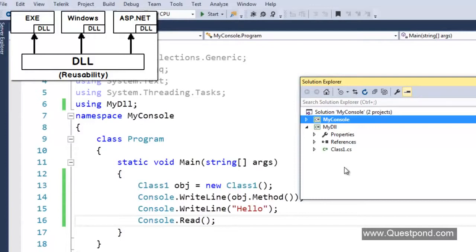You create the DLL once, and then you can host it inside a console application, a Windows application, or an ASP.NET application. All the other applications can run by themselves, but a DLL will run inside the address space of those hosters. So the whole point of a DLL is reusability, and the whole point of exes is to run in their own address space and start executing the code.